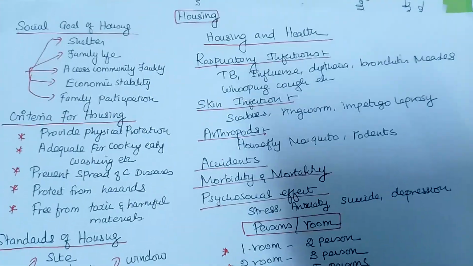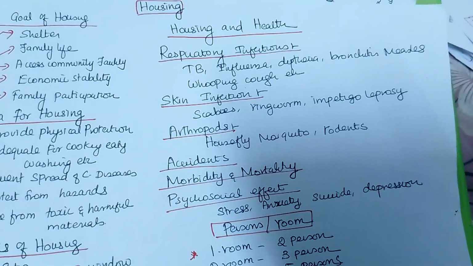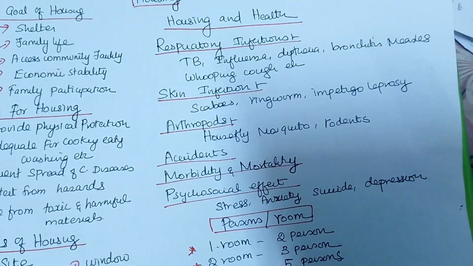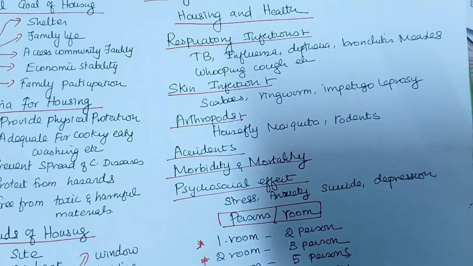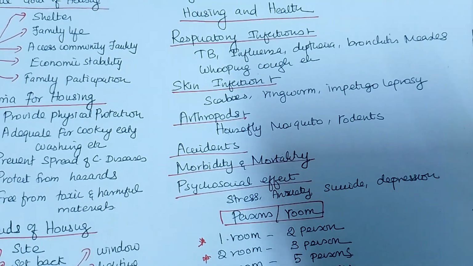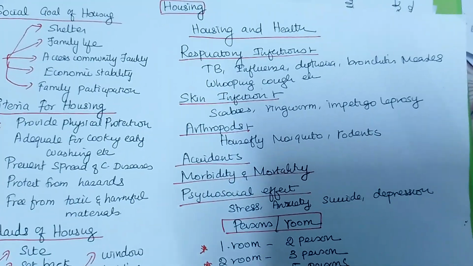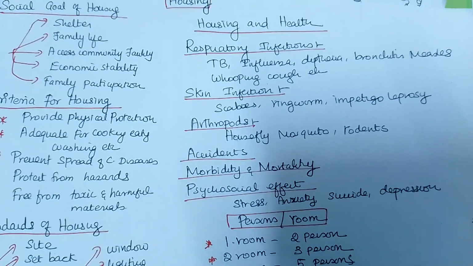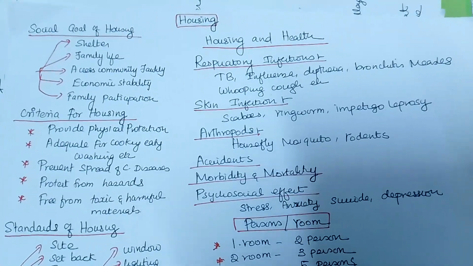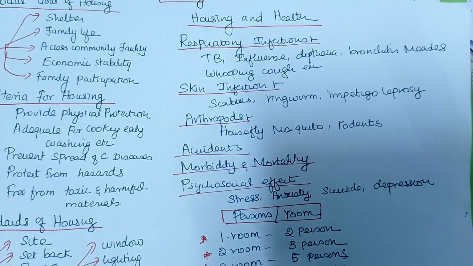Okay, if I am not following these standards and criteria, what problems will come from improper housing? What is the cause? The first important one is respiratory infection. Contagious and contaminated diseases spread from one person to another, especially tuberculosis, influenza, diphtheria, bronchitis, measles and whooping cough. All these communicable diseases will be spreading.